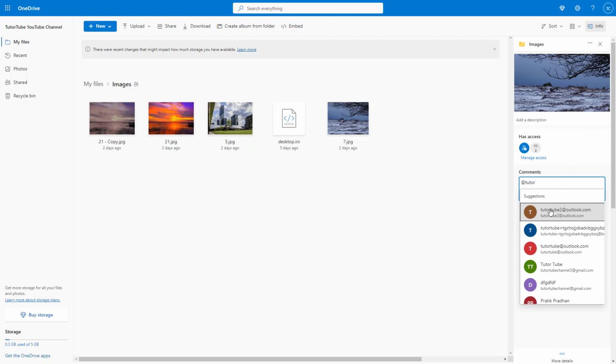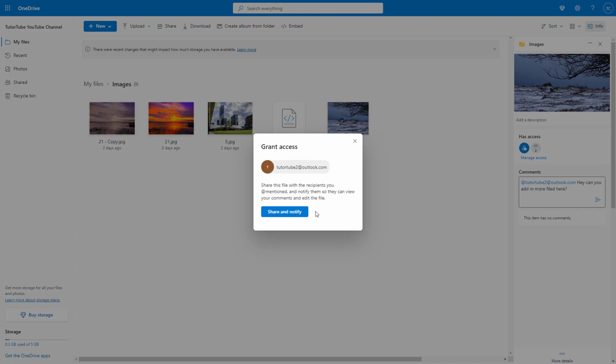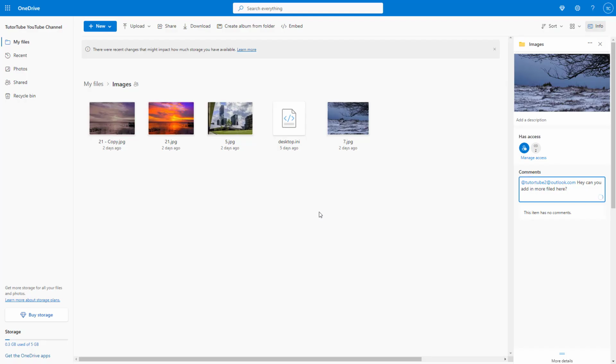So over here, I'm going to tag this second person, that is tututube2@outlook.com, and say, hey, can you add in more files here? So you can just comment right here, and you can share and notify the other user. And you can see that you have actually mentioned them and commented over here.